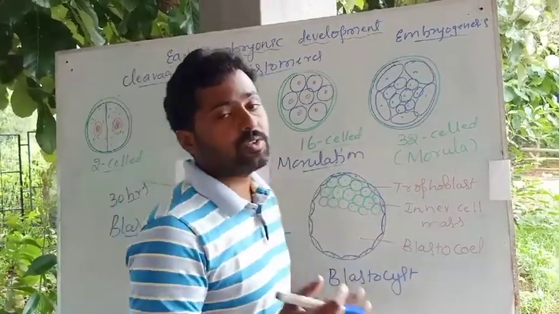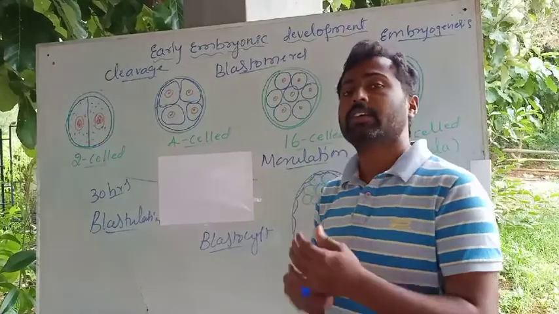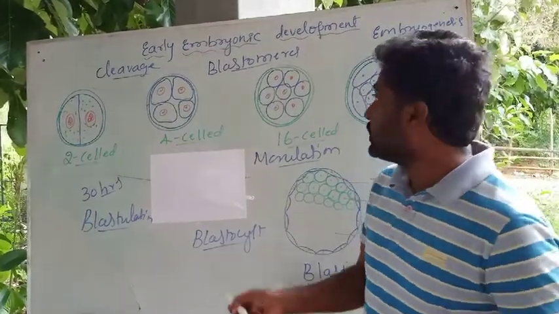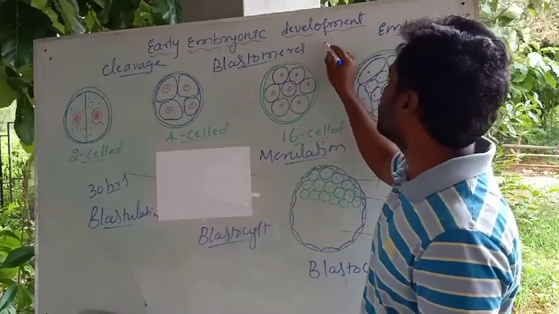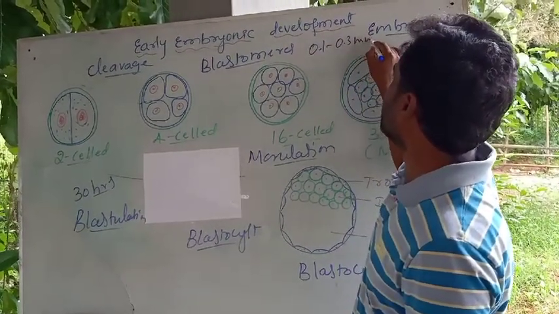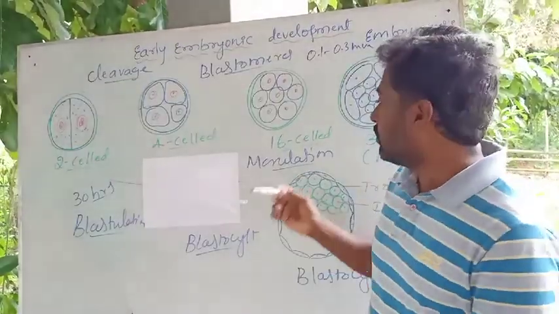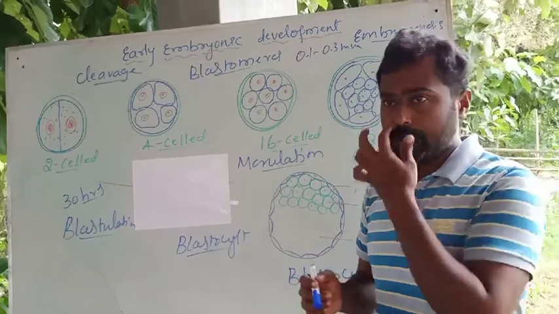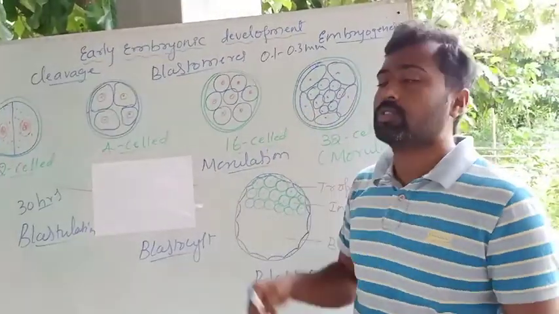It is similar to the blastula of other animals, and it is 3 times larger than the size of the morula. So usually the size of blastula ranges from 0.1 to 0.3 millimeter. The morula is about the size of a fertilized egg, because it is covered by zona pellucida.